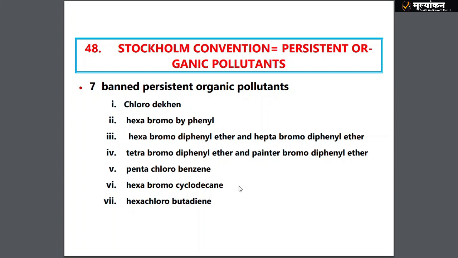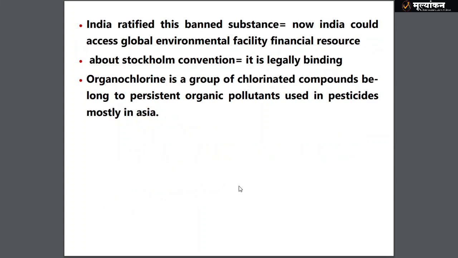Just a glance at it, nothing more that you should remember. India has ratified this ban on substances. Now India could access the Global Environment Facility. So ratifying it makes India eligible, so that finance can be received from the Global Environment Facility established by the Rio Summit.